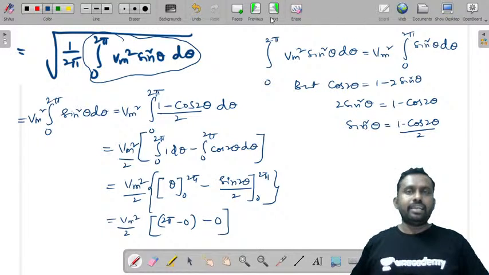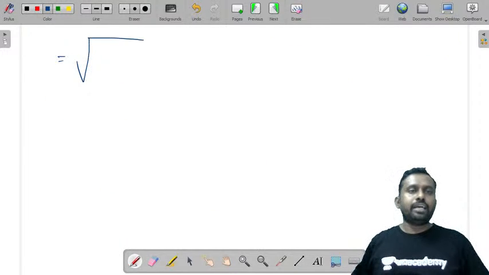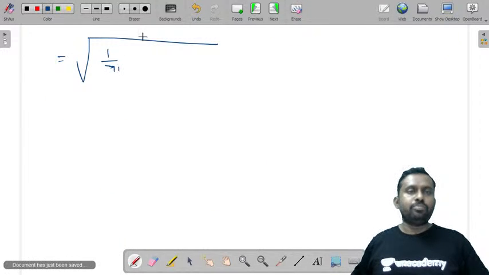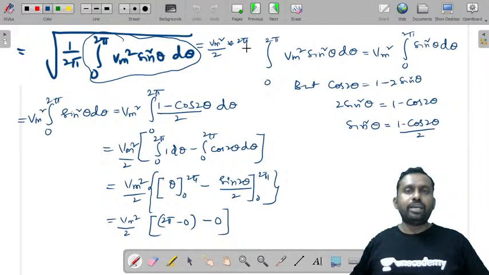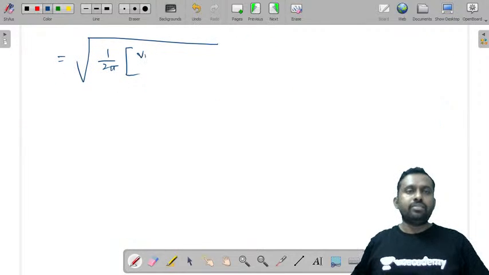If we take this under root, this value we have got as Vm square by 2 into 2 pi. So if you substitute this, it is under root of 1 by 2 pi, this integral value is Vm square by 2 into 2 pi.